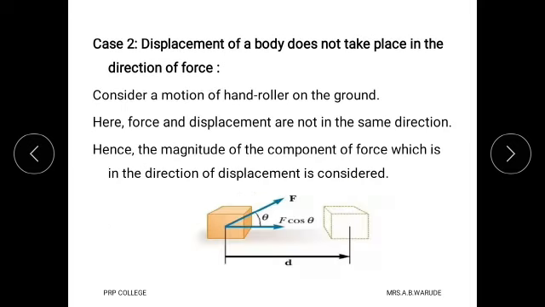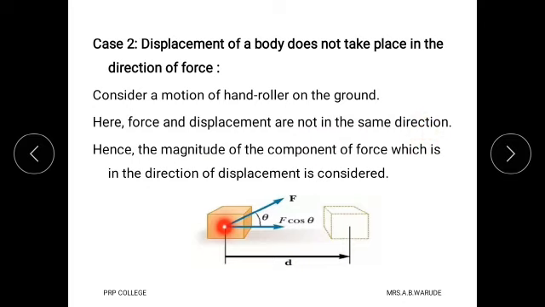The second case is when the displacement of the body does not take place in the direction of force. For that, consider the motion of a hand roller on the ground. Suppose this is the hand roller, this is the applied force, and this is the direction of force. Here the force and displacement are not in the same direction.